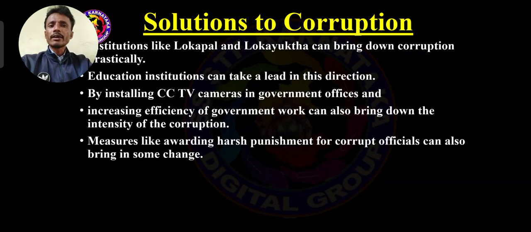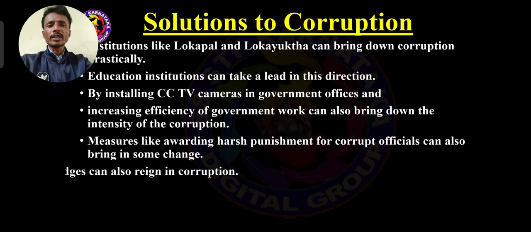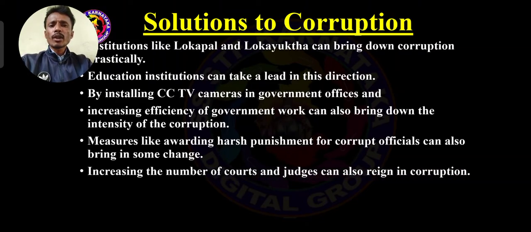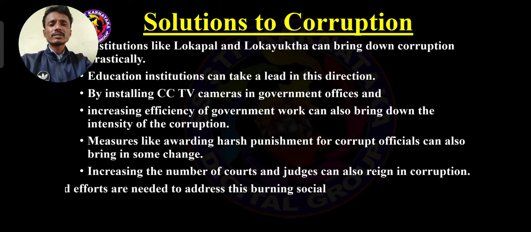Then measures like awarding hard punishment. Do you know, if anybody is involved in corruption, he is arrested and punishment is provided to such persons who are involved in corruption. So that is hard punishment. And increasing the number of courts and judges, because corruption is more. That is why increasing the judges and increasing the courts also. Because of this reason we need spot judgment. That is why increasing the number of courts and judges.